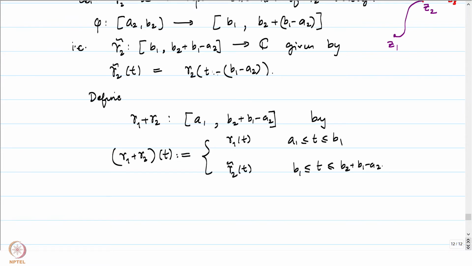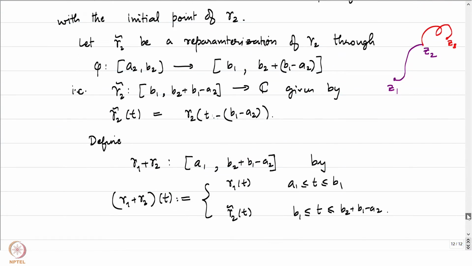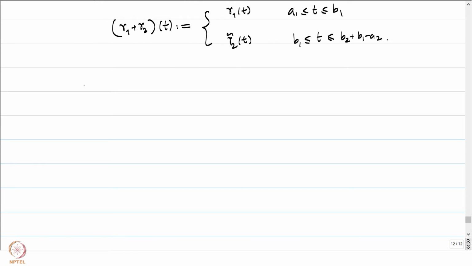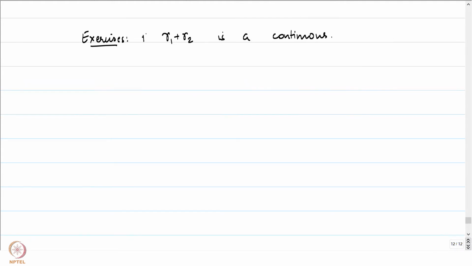So if you look at the figure, it is just the curve which starts at Z1, goes till B1 to Z2, and after B1 it goes along the red curve to Z3. So that's precisely what the concatenation is doing geometrically. Immediate exercises for you would be to show that even though we defined it in this manner, gamma 1 plus gamma 2 is a continuous map. So it is indeed a curve. So this is the first exercise.